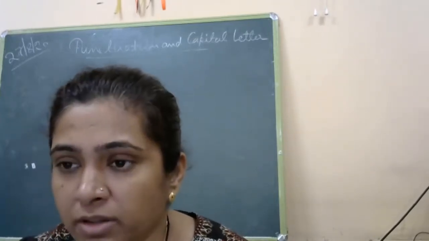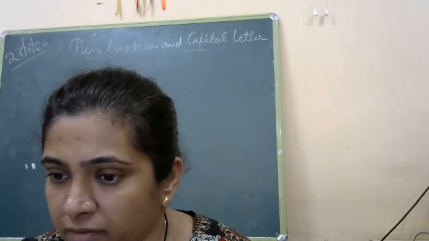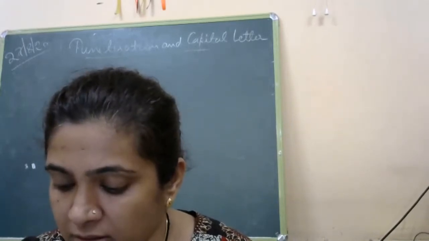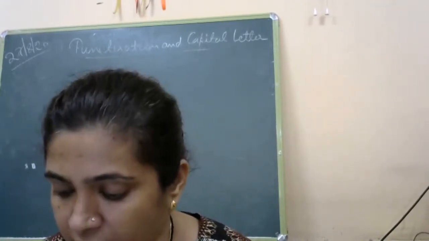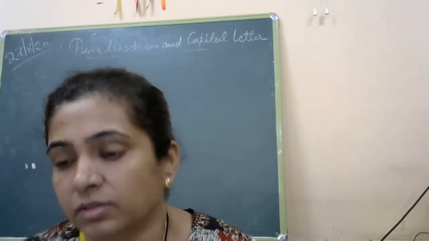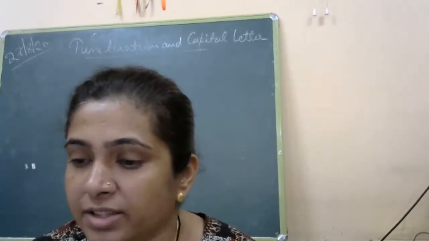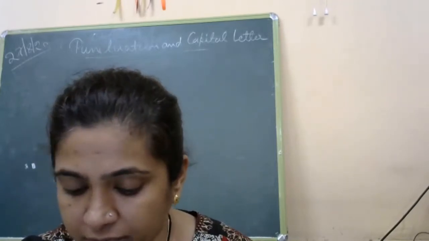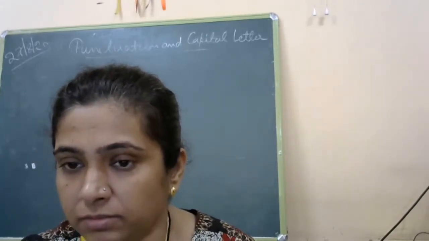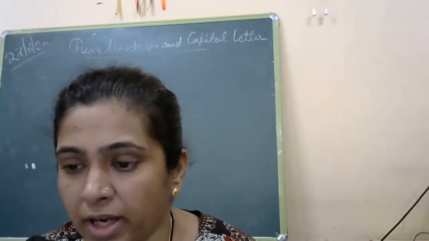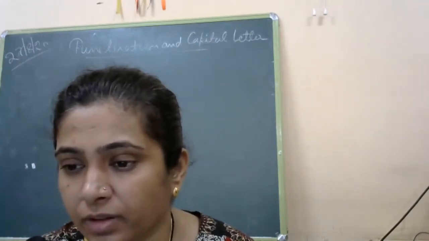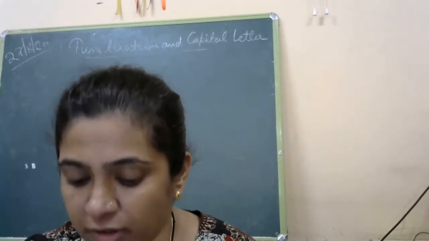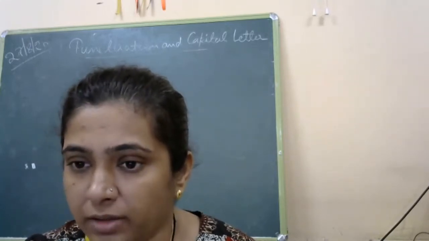Fourth is common. It's uncommon. Next is perfect. What is the antonym of perfect? It's imperfect, Adiba. Right answer. It is imperfect. Sixth is obey. Its antonym will be disobey.